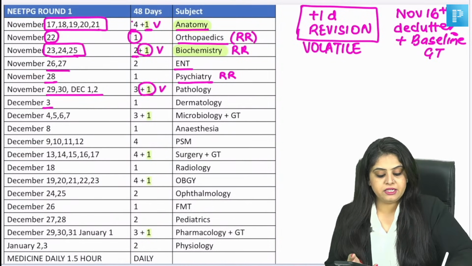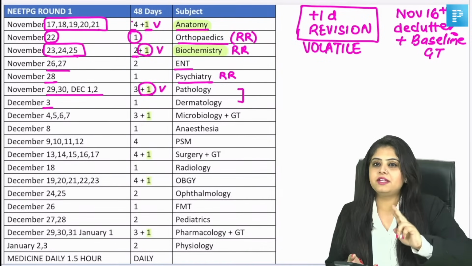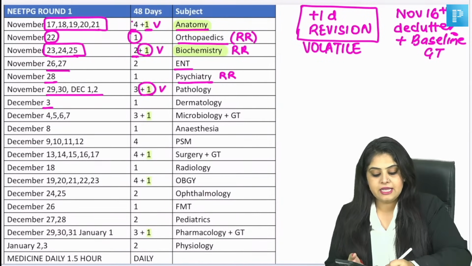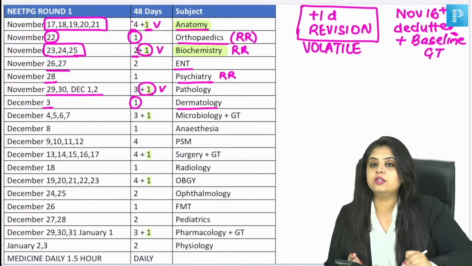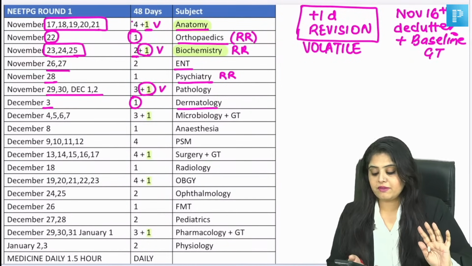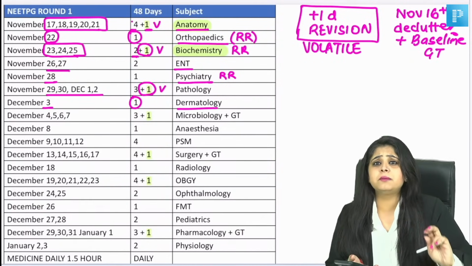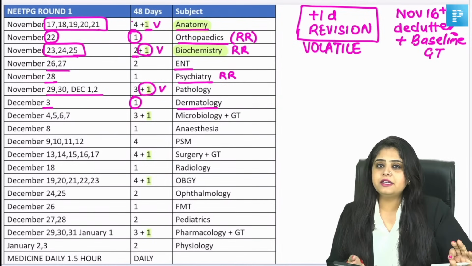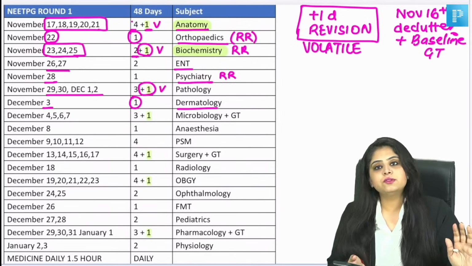After that, I think you need a break because pathology and derma are very correlated. I've kept them together. I've given you one day for your dermatology rapid revision. More than enough. One day, I hope by now everyone is putting in that 10 to 12 hour minimum streak. If suddenly it gave you a mini heart attack that I'm telling you to study for 10 to 12 hours, in case you're not doing that, it is time that you start doing that.